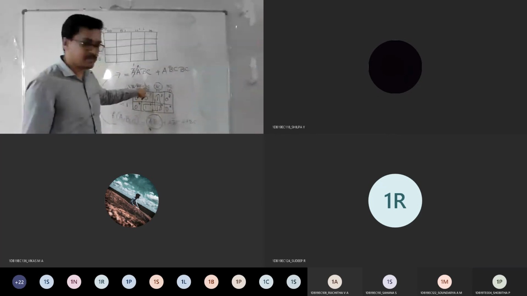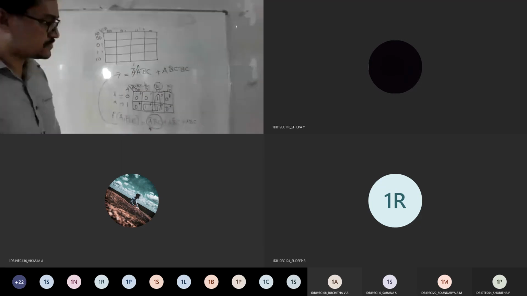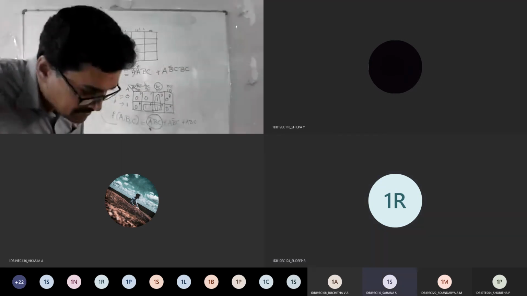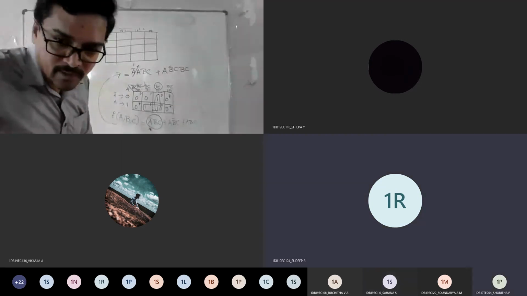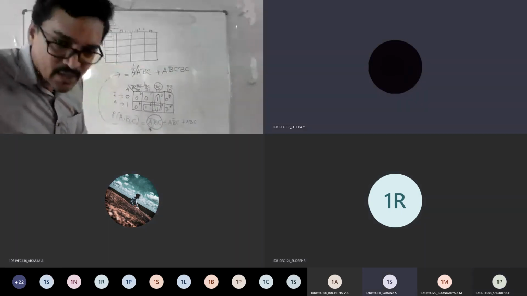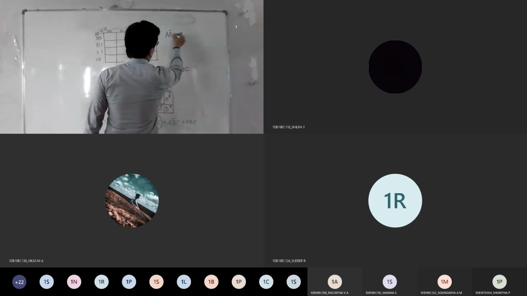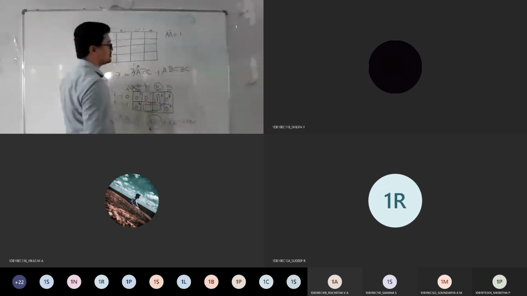So these two are B bar C and BC. So what is going to be eliminated there now? B bar and B. So what is B bar equal to? 1. And what is C equal to? C. Again C, 1 only. So everyone remember what we discussed? A bar is equal to 1 as we told, right?